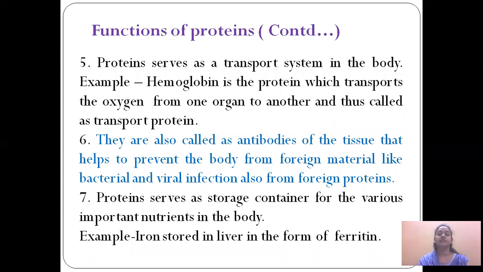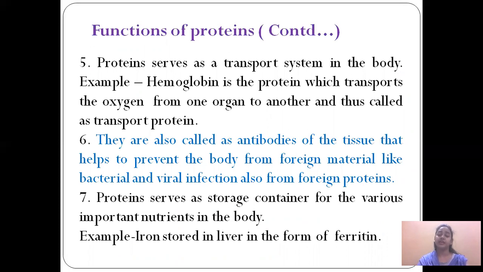Functions of protein, continuing. The fifth function is that protein serves as a transport system. For example, hemoglobin is a transport protein. Why? Because it transfers oxygen from one organ to another. The sixth function is that it also serves as antibodies of the tissue.